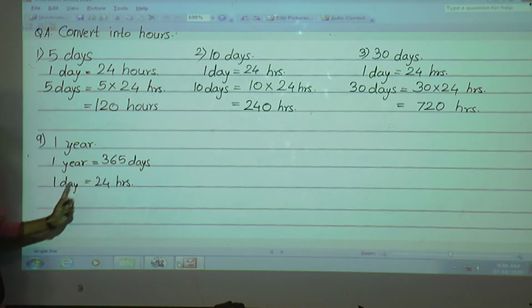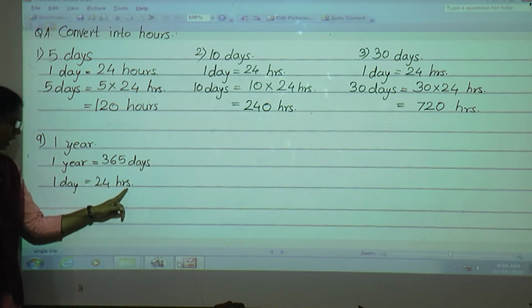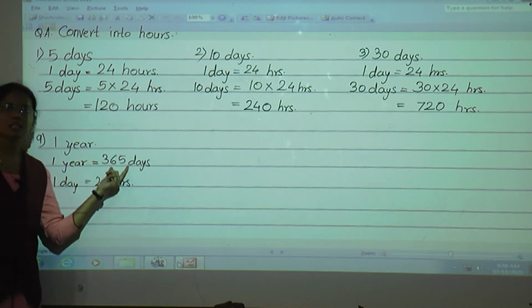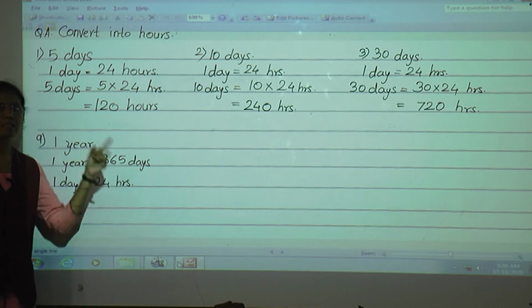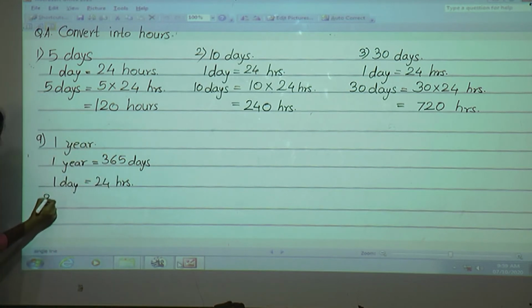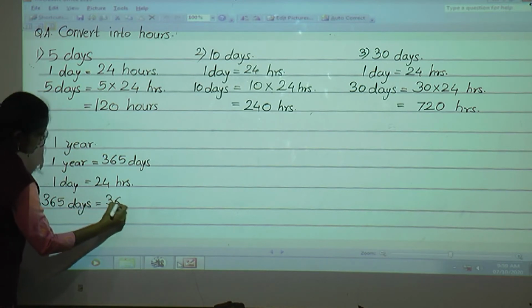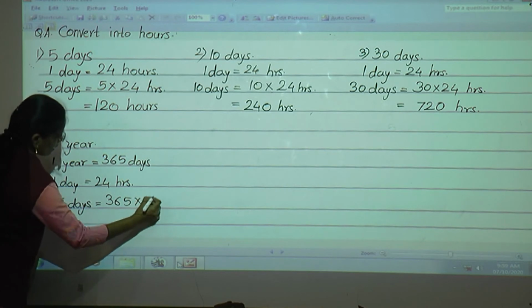So 1 day is equal to 24 hours. Now how many days are there? Here we have 365 days, means 1 year. So here we'll write 365 days is equal to 365 into 24.